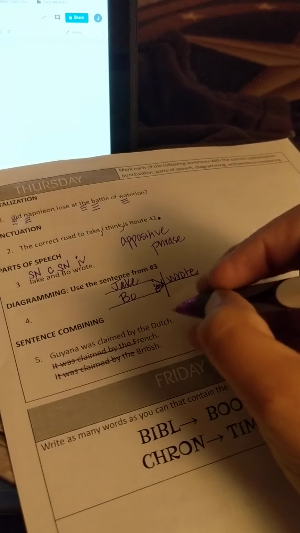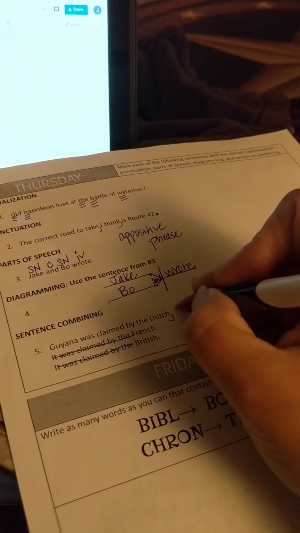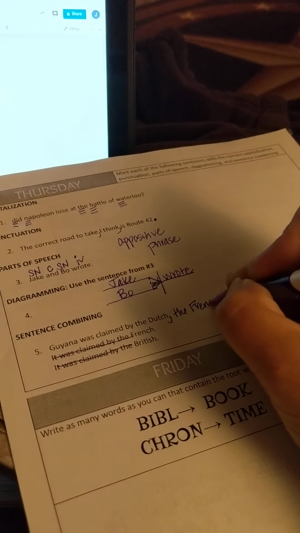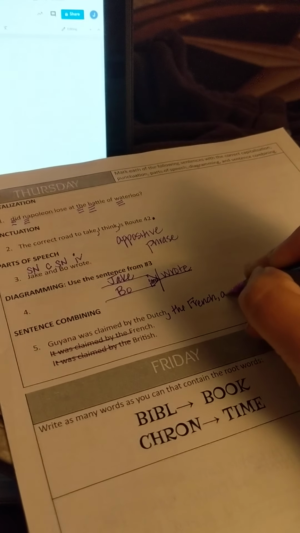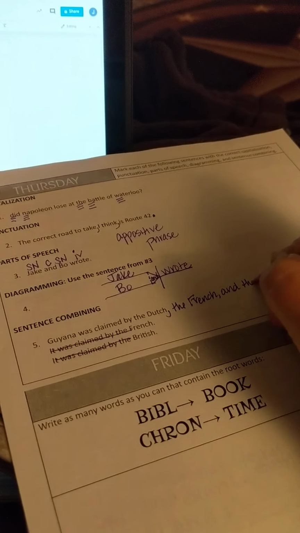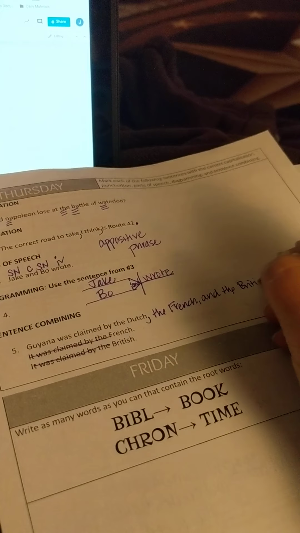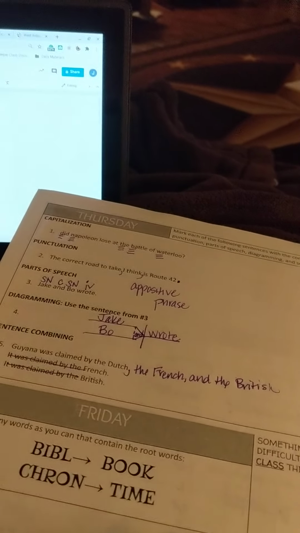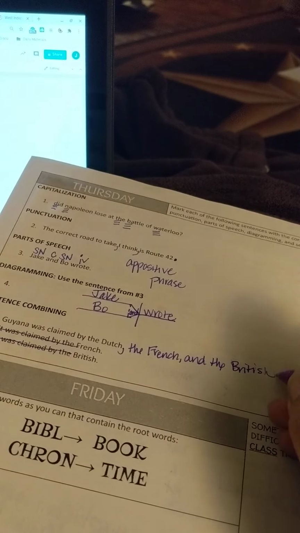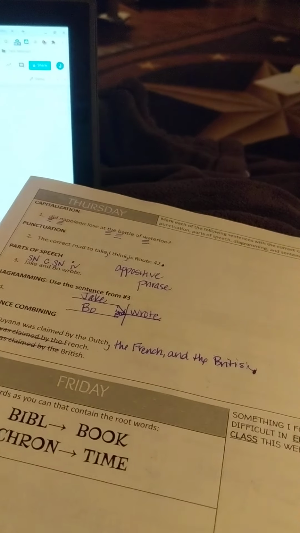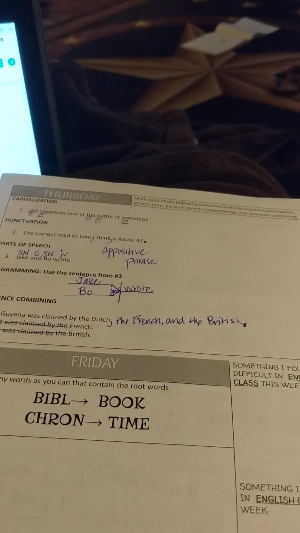So Guyana was claimed by the Dutch, comma, the French, comma, and the British. What we have done here is a list and a series, because all three of these nationalities did the same thing. And that is Thursday's bell ringer for you.